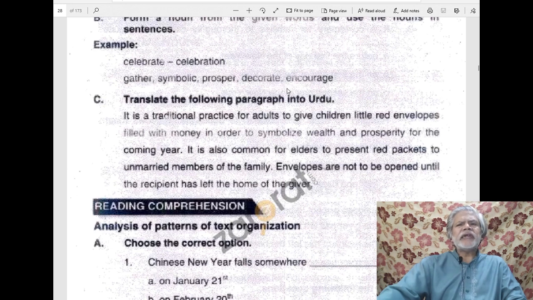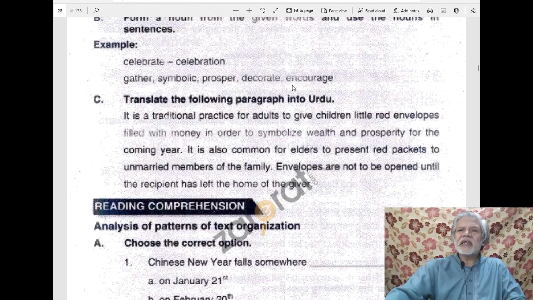And the point to note is that certain endings are used to make nouns. For example, encouragement is a noun. In this word, ment is a suffix that is usually used to make nouns. Similarly, decoration. In this word, shun, T-I-O-N, is a suffix that is used to make nouns. Prosperity. This ITY is usually used to make nouns. So, ism, symbolism, ISM, is also used to make nouns.